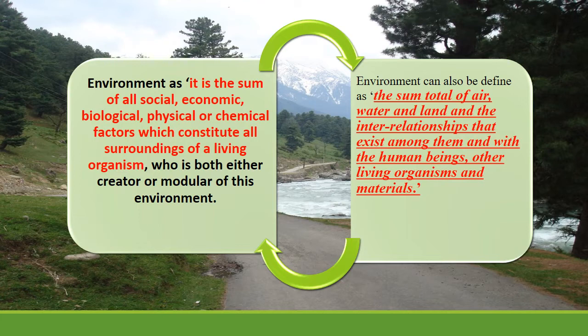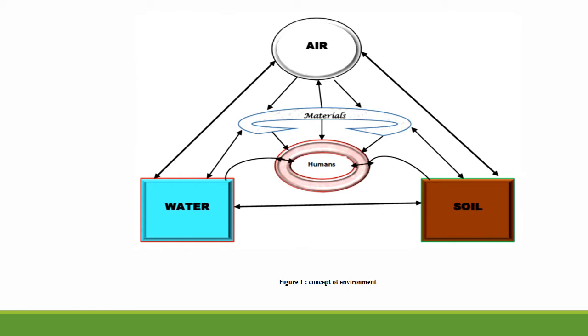Then there is one more definition: environment can also be defined as the sum total of air, water and land, and the interrelationships that exist among them and with human beings and other living organisms and materials. This definition can be best explained by this figure, which depicts that environment is the sum total of all conditions and influences which affect the development and life of all organisms on planet Earth.